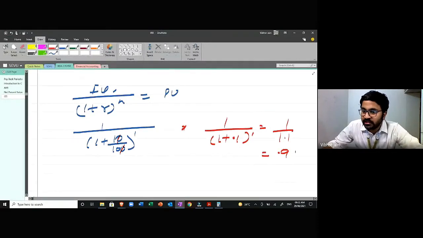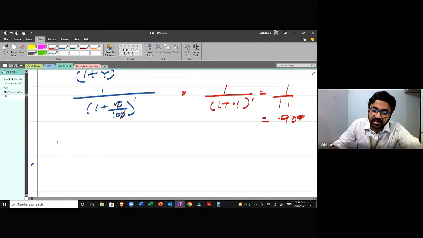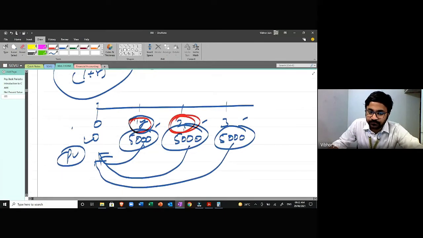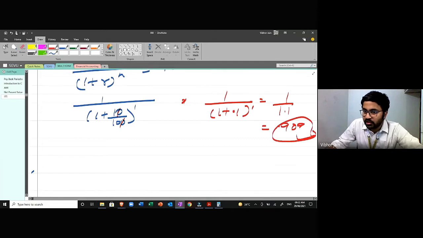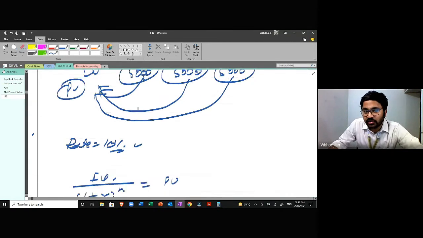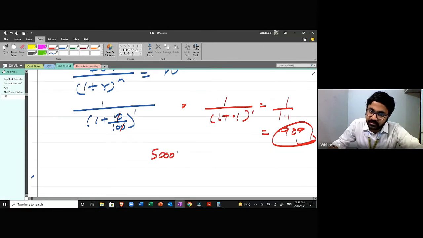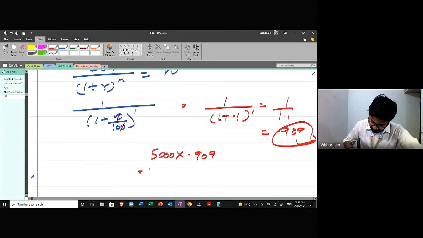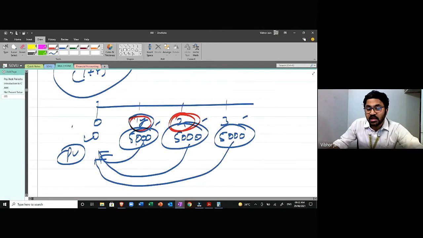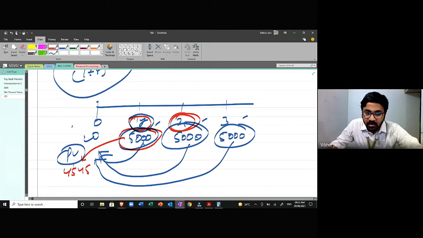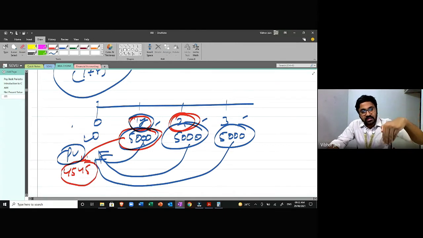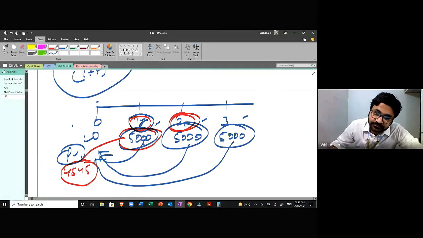Okay, so it becomes 0.909. If I want to calculate the discounting factor for second year, now, okay, this is the discounting factor. If I want to calculate the value of this 5,000, it would be 5,000 into 0.909. Okay, this gives me 4545. What this means is, if I receive this 5,000 after 1 year, the value today would be 4545. Or in other words, 4545 of today is equal to 5,000 after 1 year.